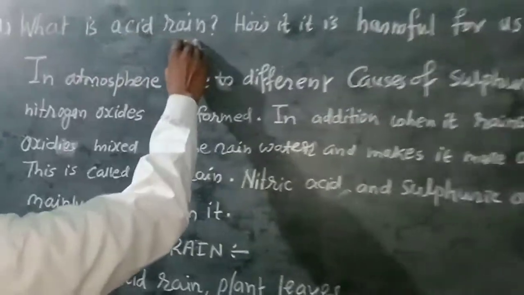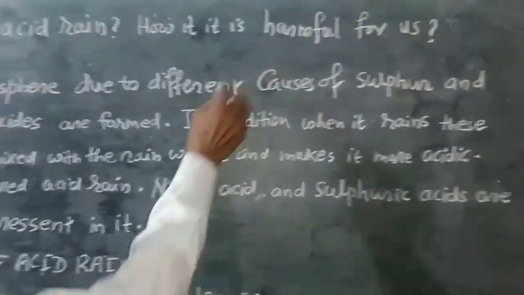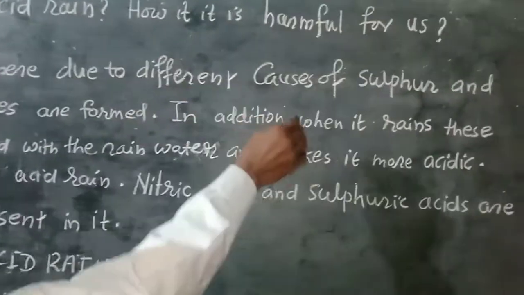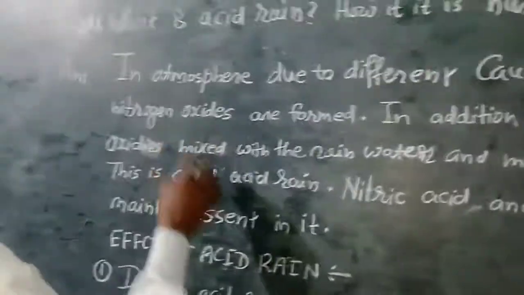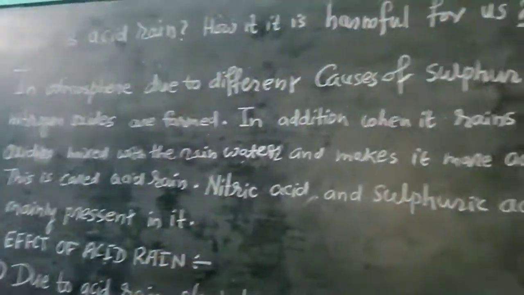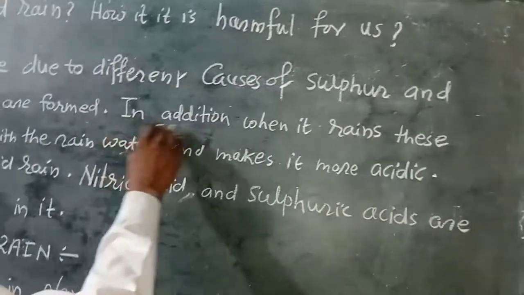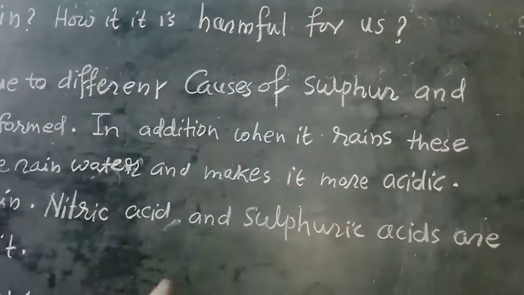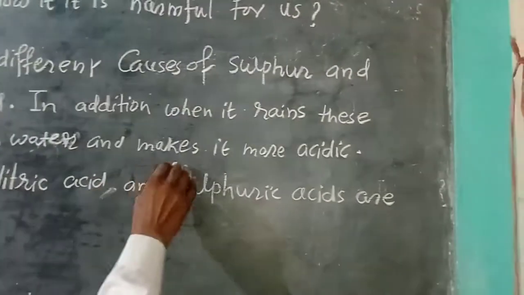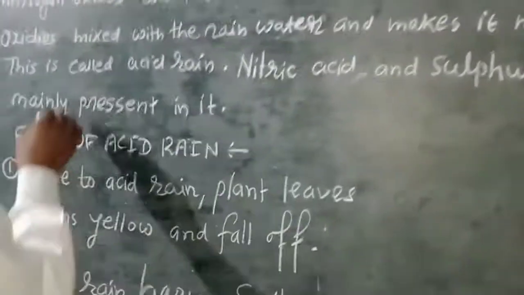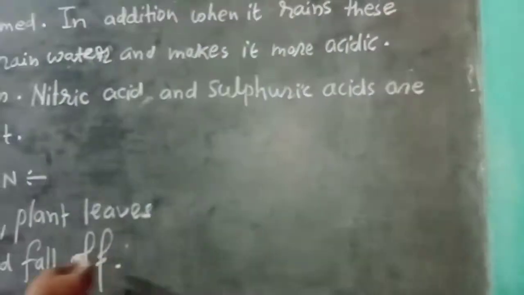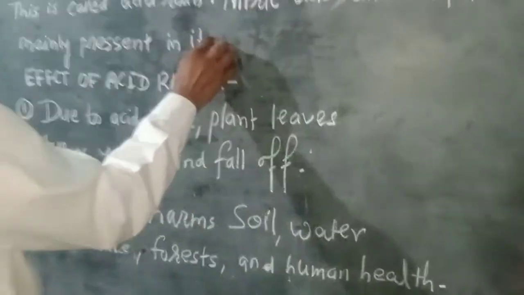What is acid rain? How is it harmful for us? Answer: in the atmosphere, due to different causes, oxides of sulfur and oxides of nitrogen are formed. When it rains, these oxides mix with rainwater and make it more acidic. This is called acid rain. Nitric acid and sulfuric acid are mainly present in it.